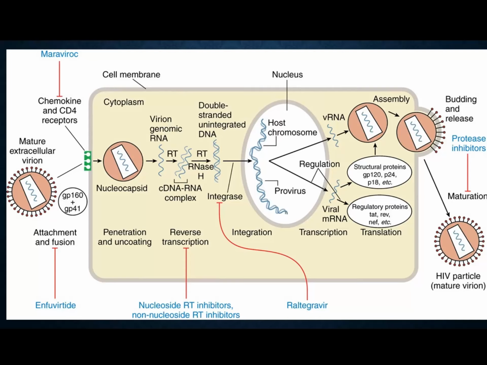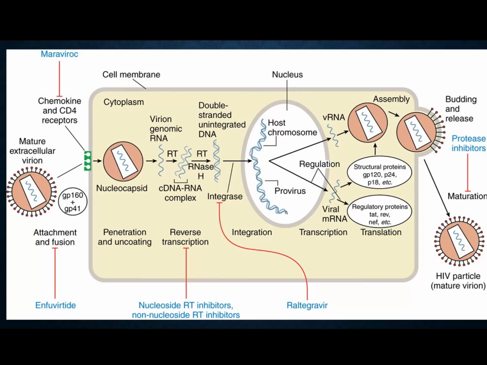Coming back to the last slide of my previous presentation once more, here you see the site of action of the different groups of drugs I have mentioned. Here we are seeing the chemokine and CD4 receptors, that is basically the co-receptor called CCR5 receptor, chemokine receptor 5, which is inhibited by maraviroc at the very top. And then you are seeing enfuvirtide, which is at the left hand side preventing attachment and fusion, so it's basically a fusion inhibitor.